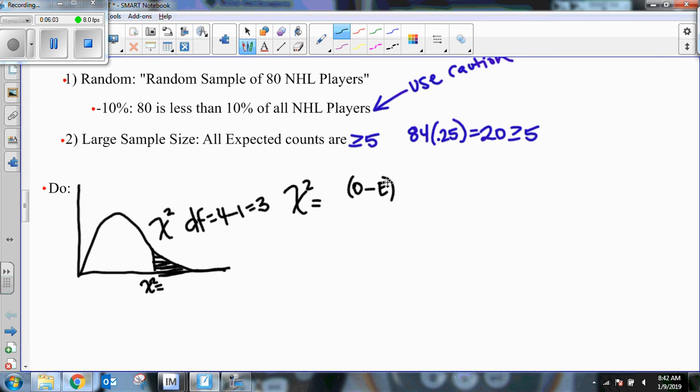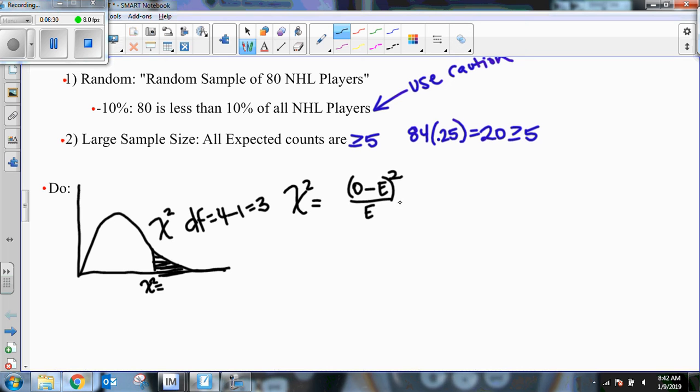But as you guys are probably familiar with, we normally square those differences because squaring it gets rid of any of those negatives. But because we square it, we have to kind of cancel that out, and the way we do that is by dividing by the expected, since the expecteds are sometimes weighted differently. In this case, because they're all uniformly distributed, we're going to be dividing by the same thing, but that's not always the case for every example.